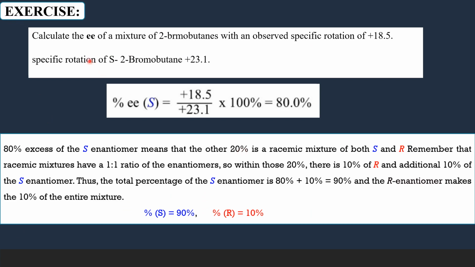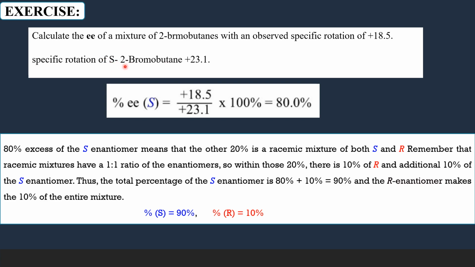Let us try to solve a problem now. Calculate the enantiomeric excess of a mixture of two bromobutanes with an observed specific rotation of plus 18.5 degrees. So the actual specific rotation of 2-bromobutane with the S configuration, we will discuss about the absolute configurations later.